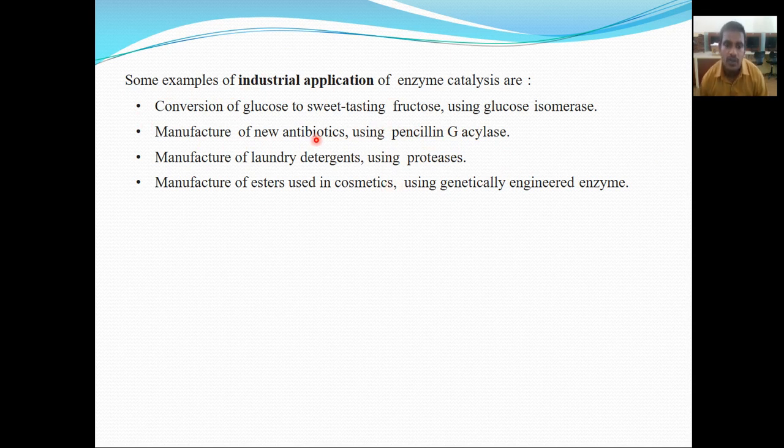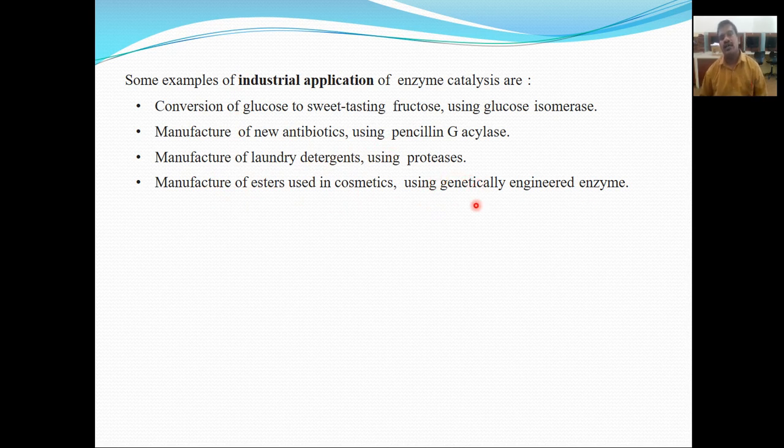Then, manufacture of laundry detergents: by using certain enzymes such as proteases, we can manufacture laundry detergents. Next is the manufacture of esters used in cosmetics, usually using genetically engineered enzymes.